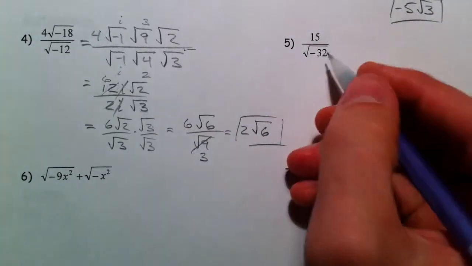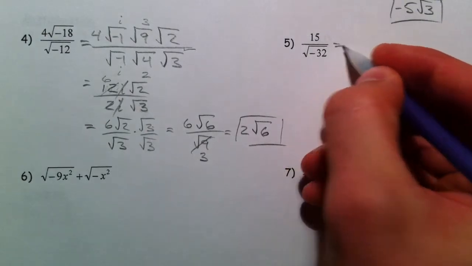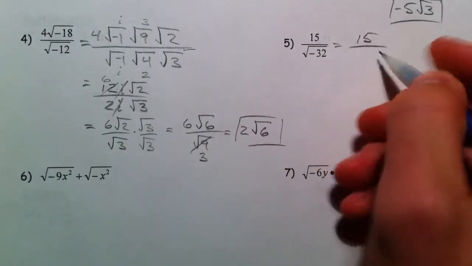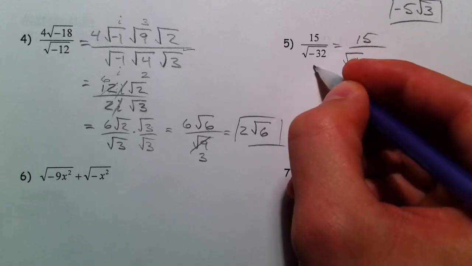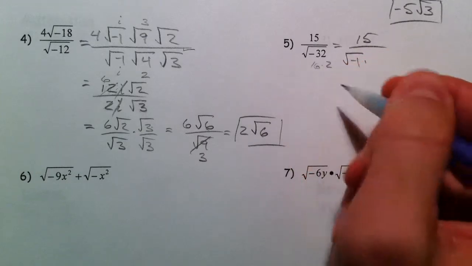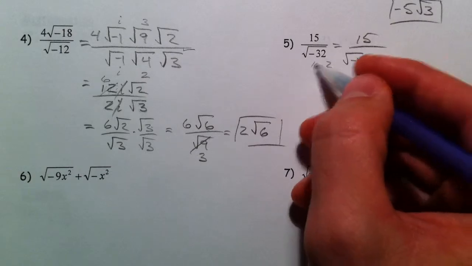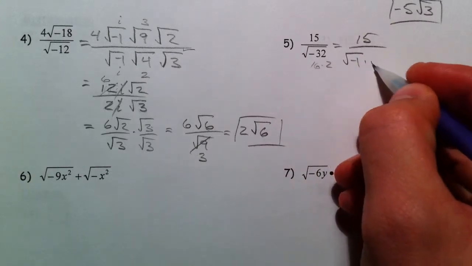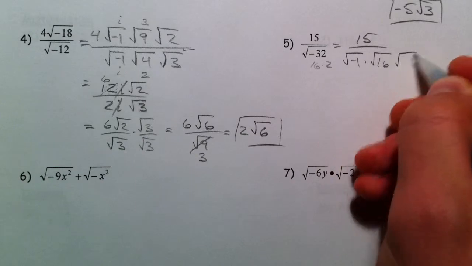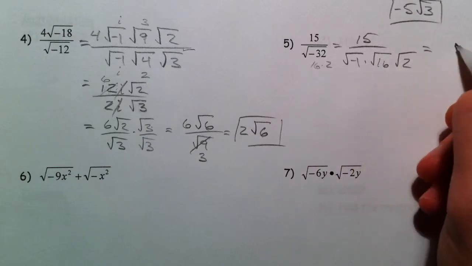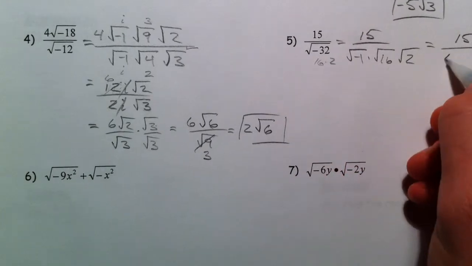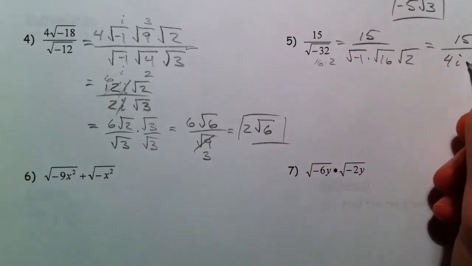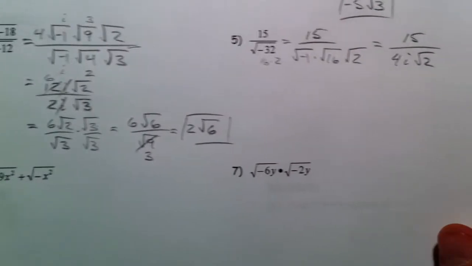Let's try another. 15 over the square root of negative 32. 32 is made up of 16 and 2. It's also got 4 and 8 in it, but 16 is the biggest perfect square, so I'm going to say the square root of 16 and the square root of 2. So I get 15, and I get 4, and I get i, and I get root 2.